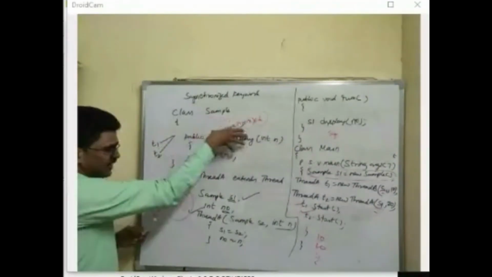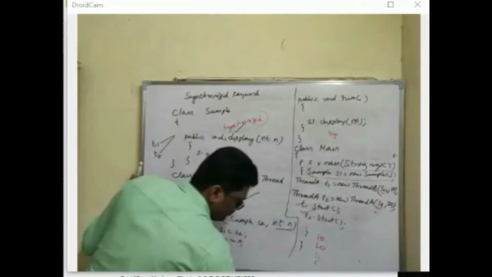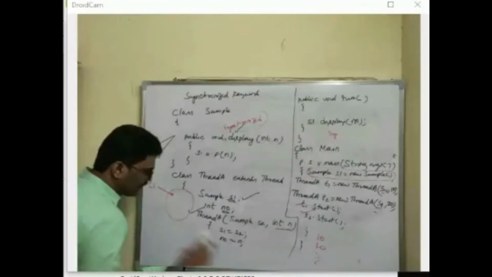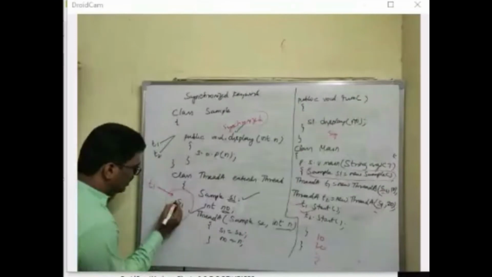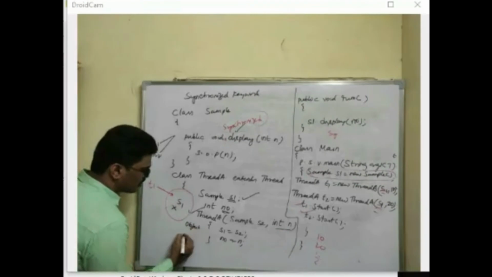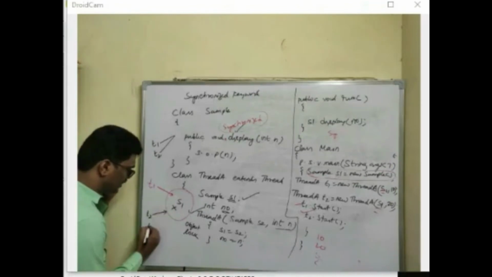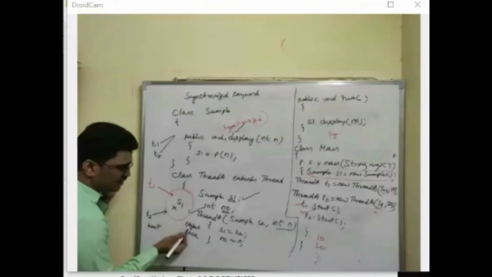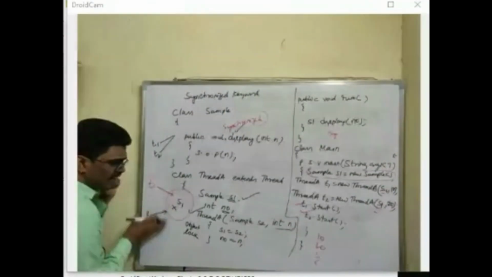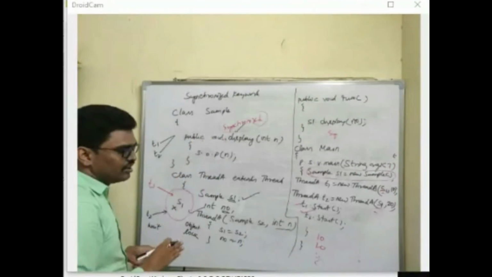Whenever you use the synchronized keyword, it will not allow another thread to enter. So first T1 has entered. So here there is one concept called lock. So this is your S1 object. When T1 has entered it, it will apply a lock. This lock is called the object lock. It is going to lock the object. So now T2 tries to enter, but it has to wait because T1 has acquired the lock on object S1, the object lock. It cannot enter. It has to wait until T1 completes its execution. So that is called synchronization.